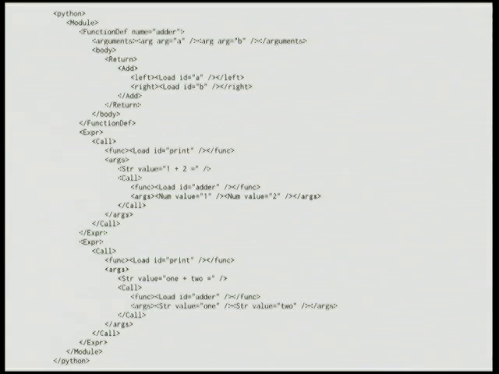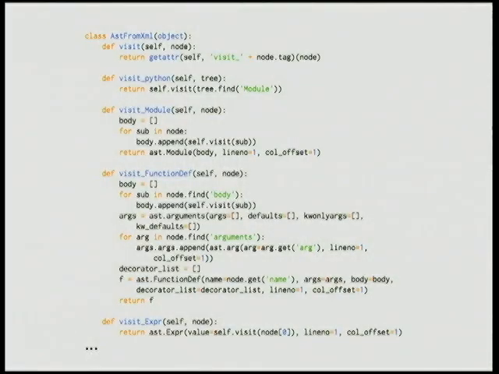Oh man, I've got a whole bunch of XML stuff here. I'm not going to even try to. So what we're going to do is parse this XML using ElementTree, which is nice. And we're going to construct a thing called an abstract syntax tree, which is a built-in thing in Python. And we can take that syntax tree that we build and turn that into code using compile. And it basically consists of a bunch of this.